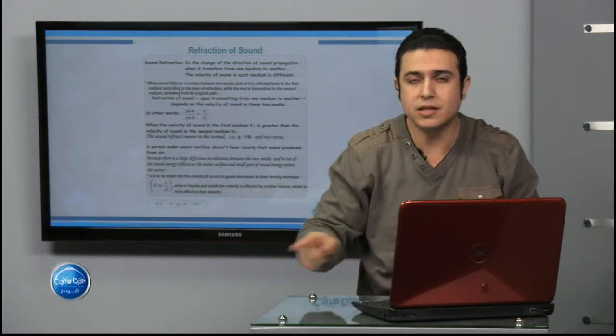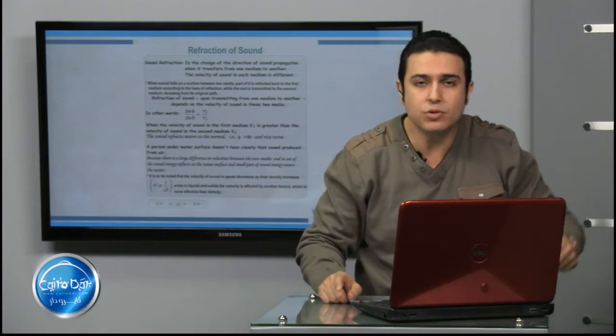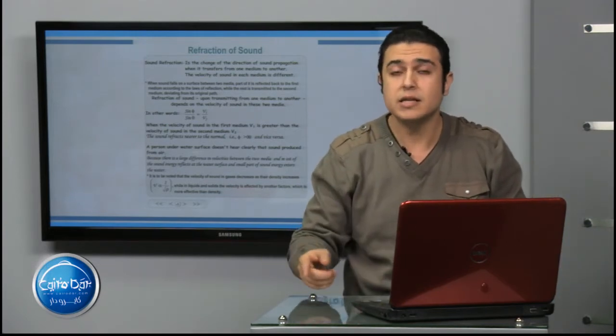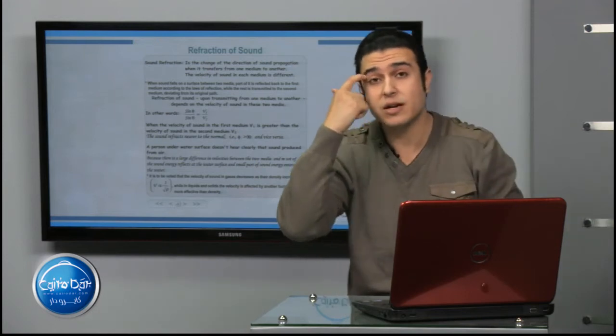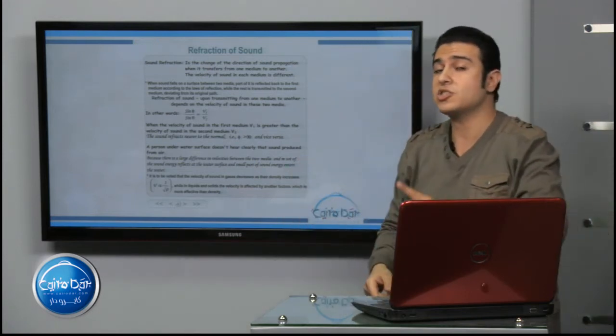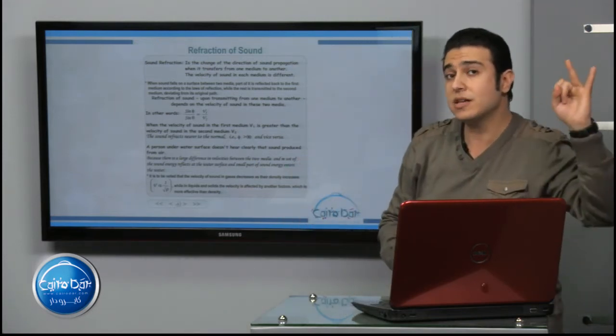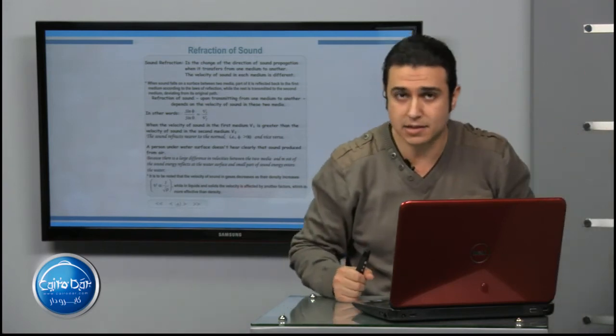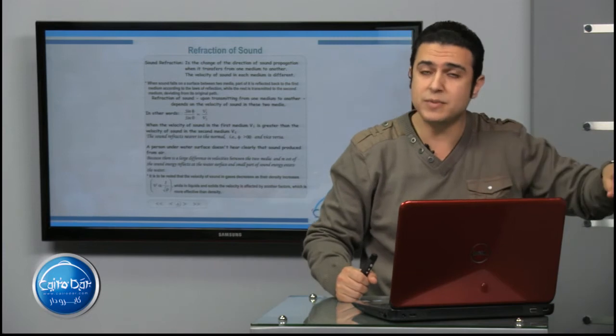Does the velocity of sound in air equal the velocity of sound in water? Of course not. The velocity of sound in air is less than the velocity of sound in water. The velocity of sound in solids is greater than the velocity of sound in liquids, which is greater than the velocity of sound in gases. That's for all types of medium.